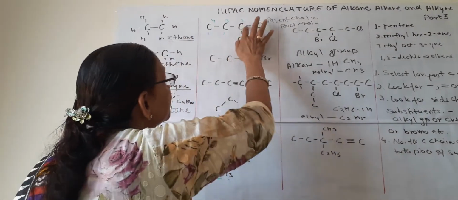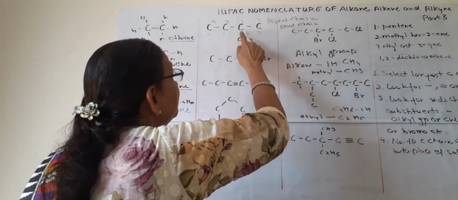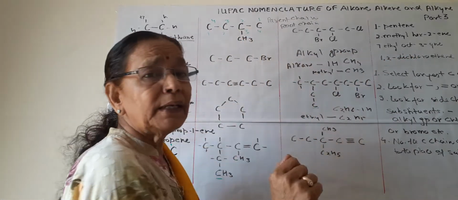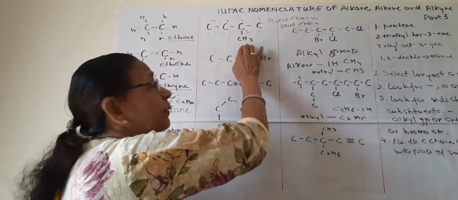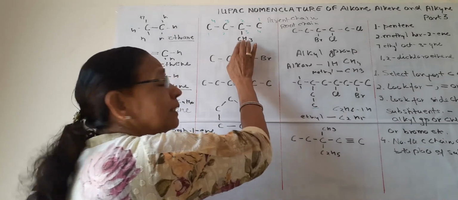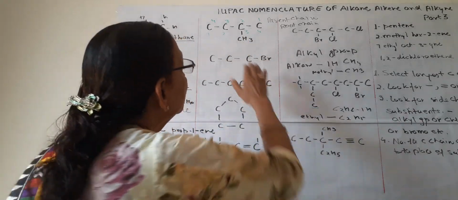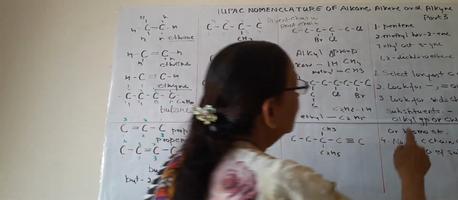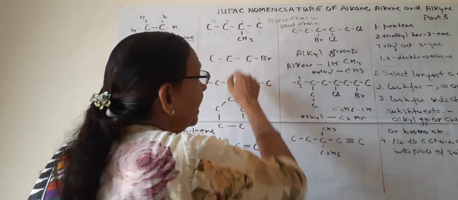How are they attached to this carbon? 1 hydrogen is removed. The hydrogen which should be present with this carbon is removed, and in place of this hydrogen, this methyl group is present. So these groups are known as substituents and they are present at side chains.